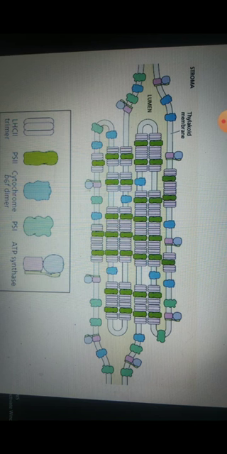So this is all about the chloroplast and the introduction to photosynthesis. Tomorrow we will talk about these photosystems.